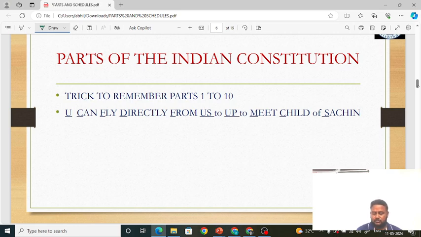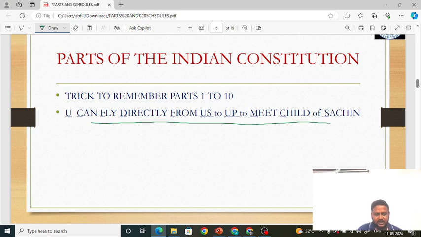Okay friends, so what is the mnemonic that we are using? You can fly directly from US to UP to meet child of Sachin. Understand friends? Here I am underlining certain things.